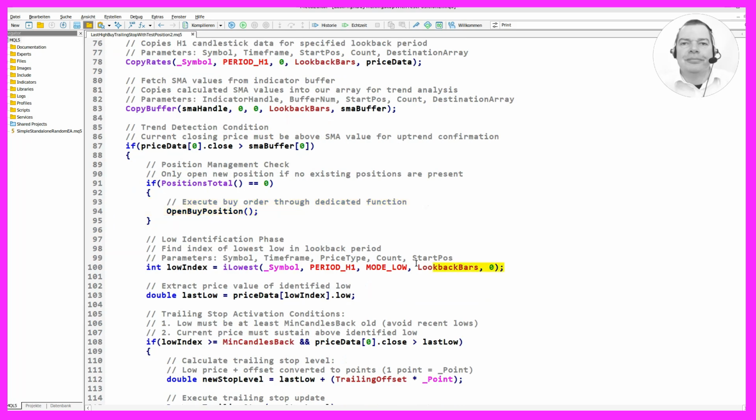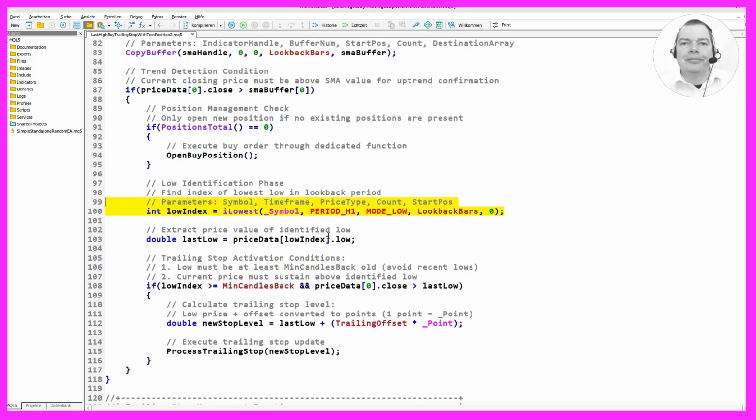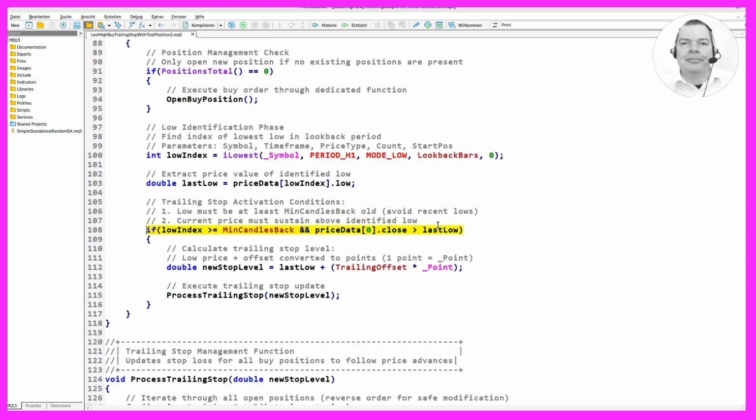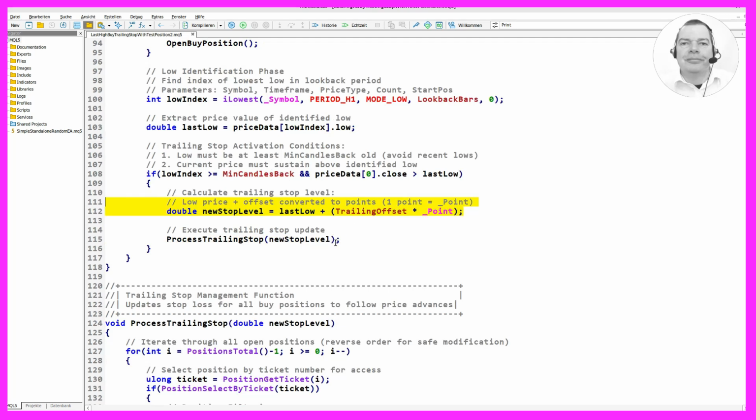During the low identification phase, we find the index of the lowest low in the lookback period. The parameters include the symbol, timeframe, price type, count, and start position. We extract the price value of the identified low. Trailing stop activation conditions require the low to be at least MinCandlesBack old and the current price to sustain above the identified low. We calculate the trailing stop level by adding the offset to the low price, converted to points.